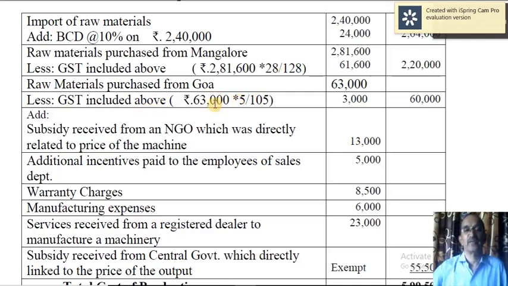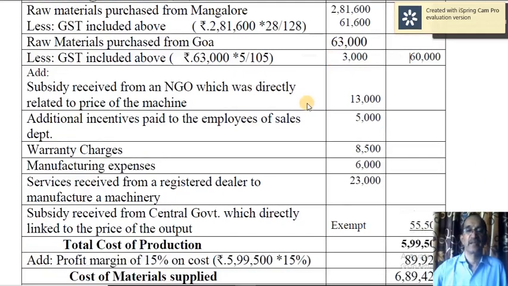So 63,000 is equal to 100 plus 5, 105. Out of 105, what is 5? That is GST, and that comes to 3,000 here. That should be deducted from 63,000. You will get 60,000. Then add all these things.